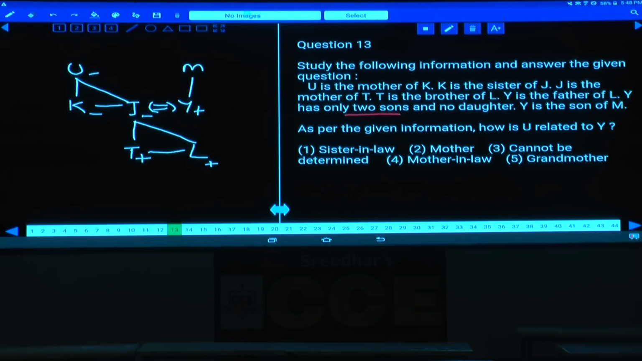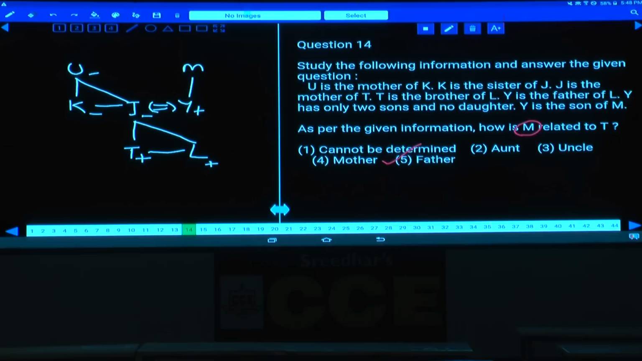Done with this? Then with the help of this, question number 13. As per the given information, how is U related to Y? Tell me how U is related to Y. Y's wife is J, and the wife's mother is the spouse's mother, the mother-in-law. That is choice 4.